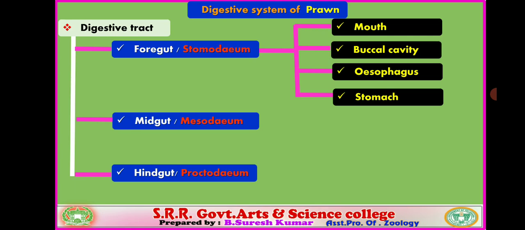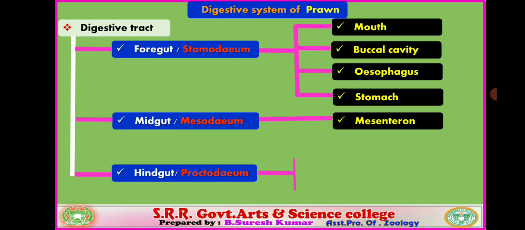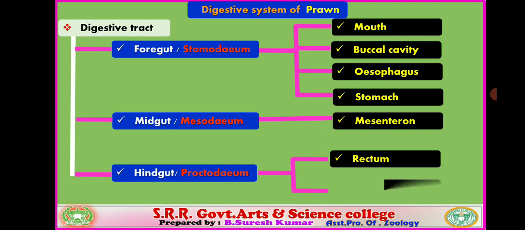The next true part of the alimentary canal is the midgut. The midgut includes only one part, the mesenteron. Okay, clear? Next, the last part, the hindgut. The hindgut includes two parts: the rectum and the anus. So, verify that the entire gut starts with the mouth and ends with the anus.